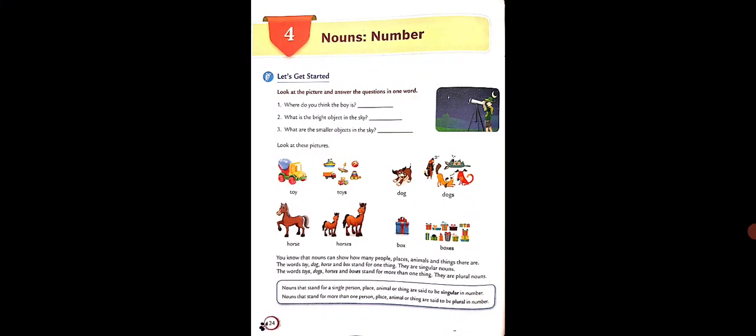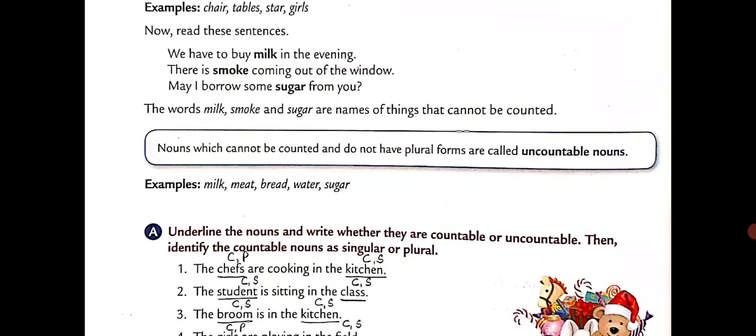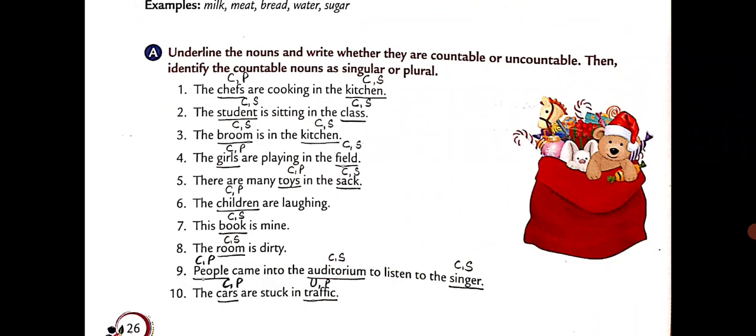Now moving on to the book exercise. Hope it is clear, children, till here.